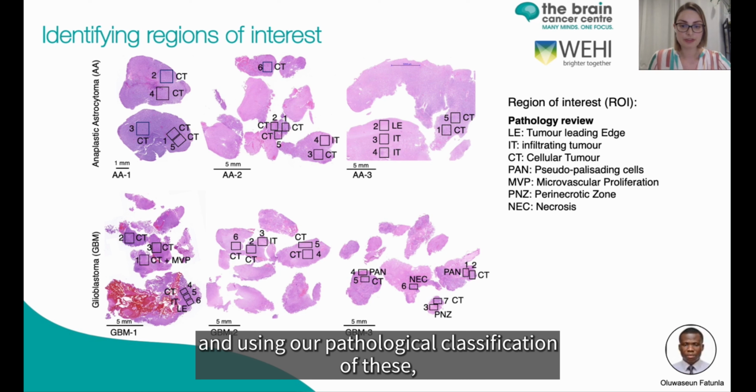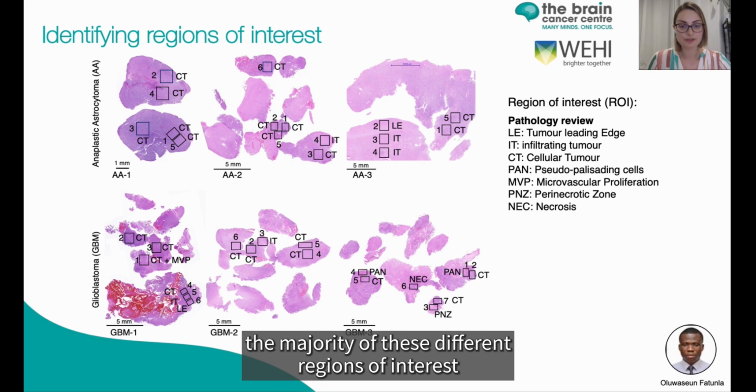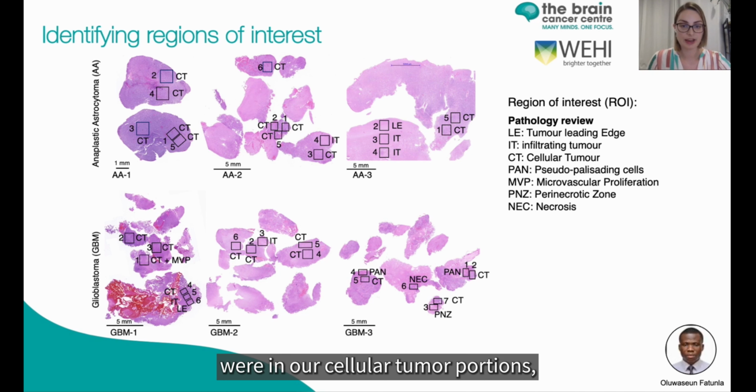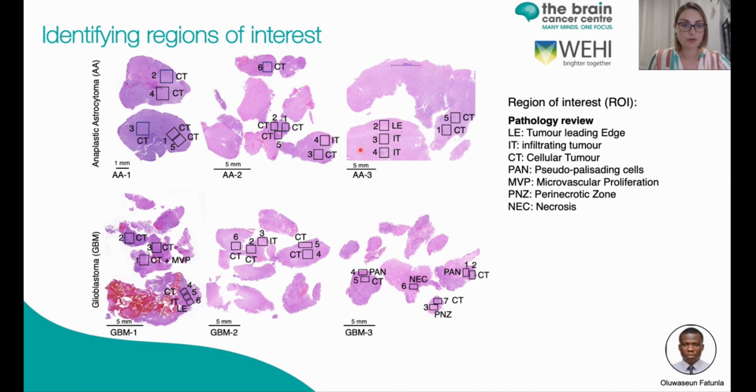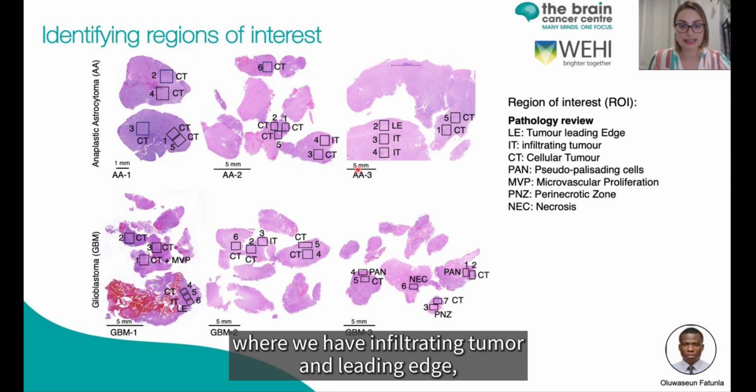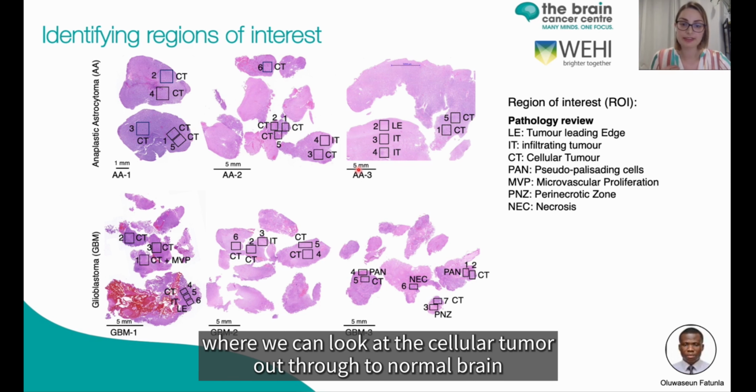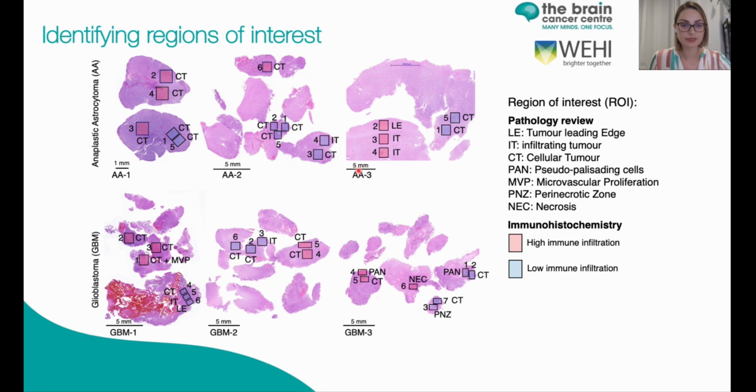And using our pathological classification of these, the majority of these different regions of interest were in our cellular tumour portions, but we also selected regions such as this one here in AA3, where we have infiltrating tumour and leading edge, where we can look at the cellular tumour out through to normal brain.